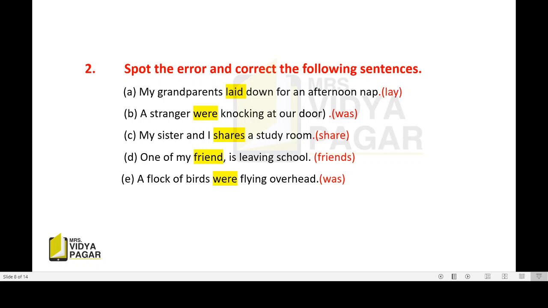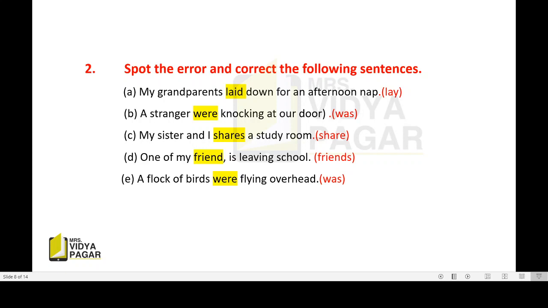Now, next, a flock of birds were flying overhead. Now see, a flock of birds, not flocks of birds. A flock, only one, म्हणजे एकच थवा. This is a collective noun, just like we say bunch of keys, heap of apples. In this way, flock of birds. You will say, teacher, the word birds is added, it is plural. No. But this is a collective noun. हे समूहवाचक नाम आहे. इथे फ्लॉक्स नाहीयेत, अनेक थवे नाहीयेत, एकच थवा आहे पक्ष्यांचा.